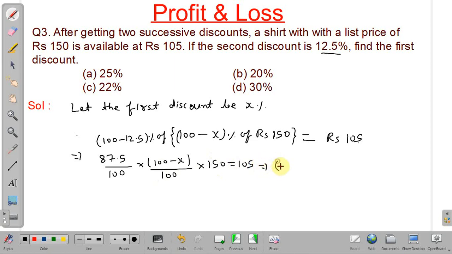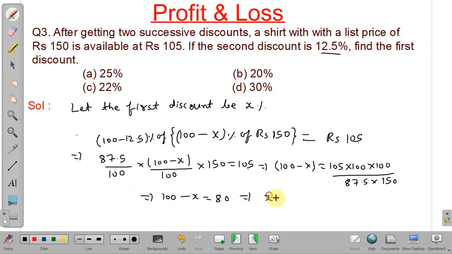So from this we have to solve 100 minus x equal to 105 into 100 into 100 divided by 87.5 divided by 150. So we will get 100 minus x equal to 80. So from this we will get x equal to 100 minus 80, that is 20.